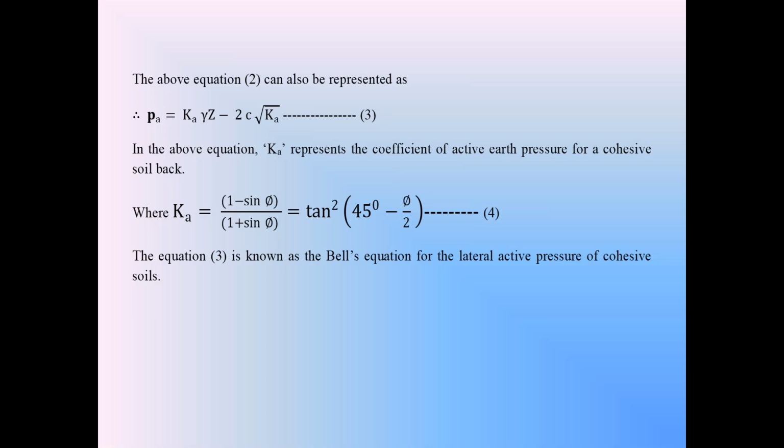For active earth pressure in cohesive backfill, Pa is equal to Ka gamma z minus 2c root Ka, whereas in cohesionless backfill, Pa is equal to Ka into gamma z. So in the cohesive backfill, the term 2c root Ka comes in, and that is the modification of Rankine's active earth pressure theory when the backfill is cohesive.